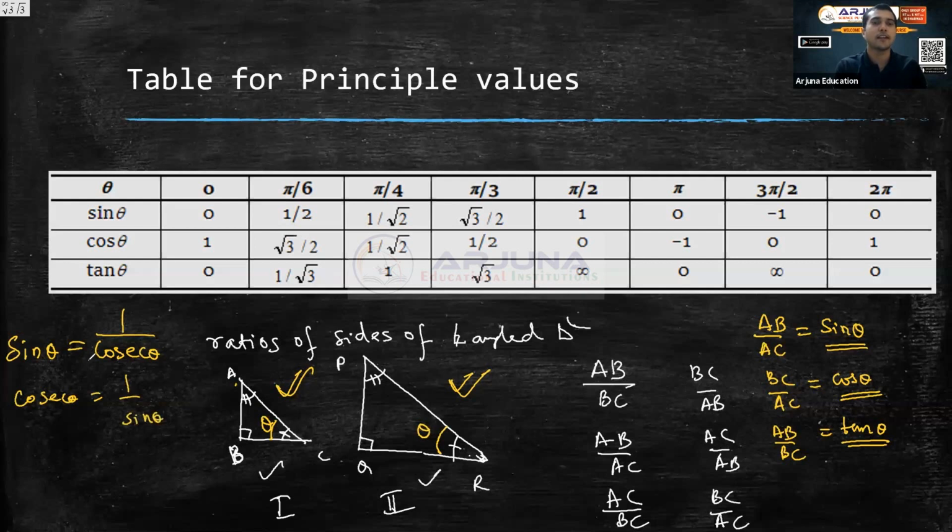I can shift it right, I can shift it here, I can shift it down. So cosec theta is equal to 1 by sin theta. Sin theta I can write 1 by cosec theta, both are same. So cosec theta and sin theta are brothers. Secant theta and cos theta are brothers. Similarly, tan theta and cot theta are brothers, because they have similar properties. Because they have similar properties, therefore I'm calling them brothers.